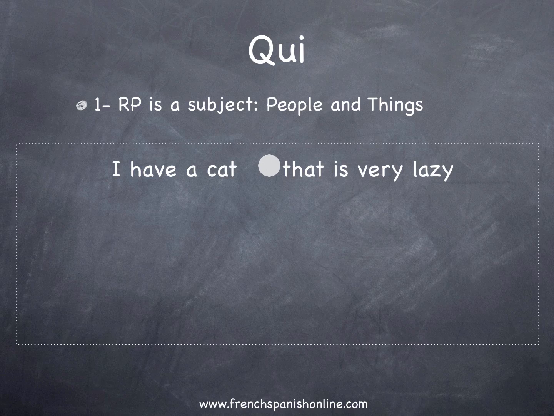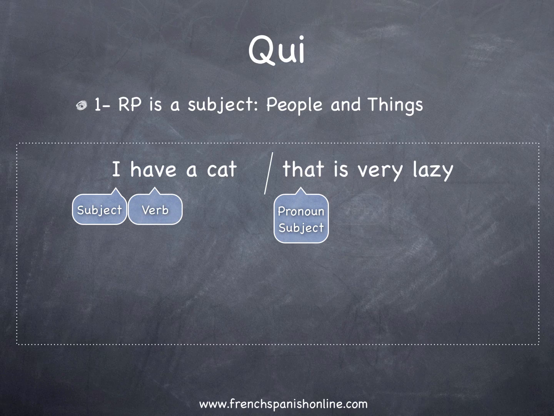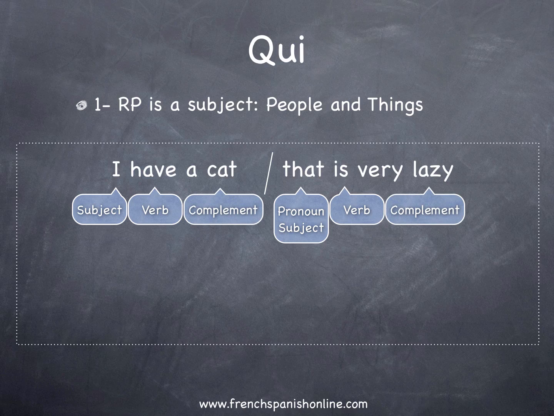I have a cat that is very lazy. In this sentence, it's a different relative pronoun in English. It is that. But actually, it's the same thing in French. We can divide this sentence into two parts, and we have, of course, our subject. That, the pronoun, is also the subject of the second part of the verb to be, and we have two complements.